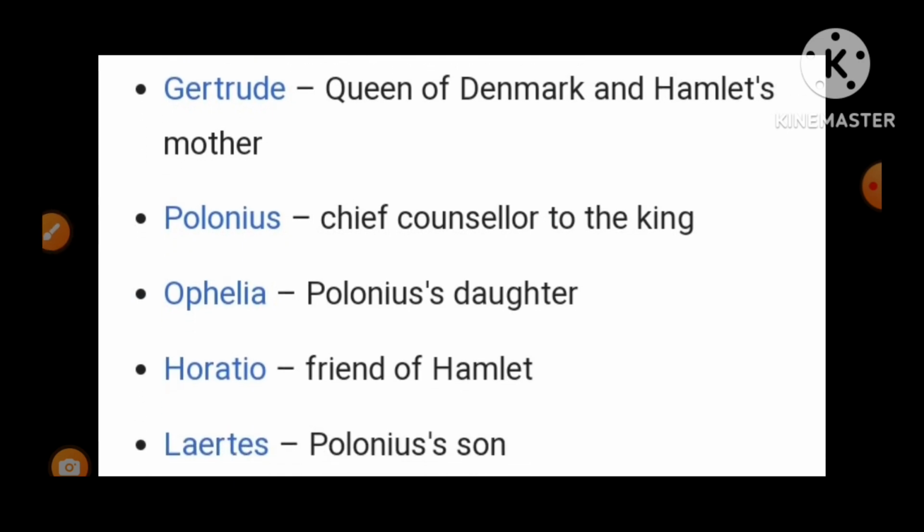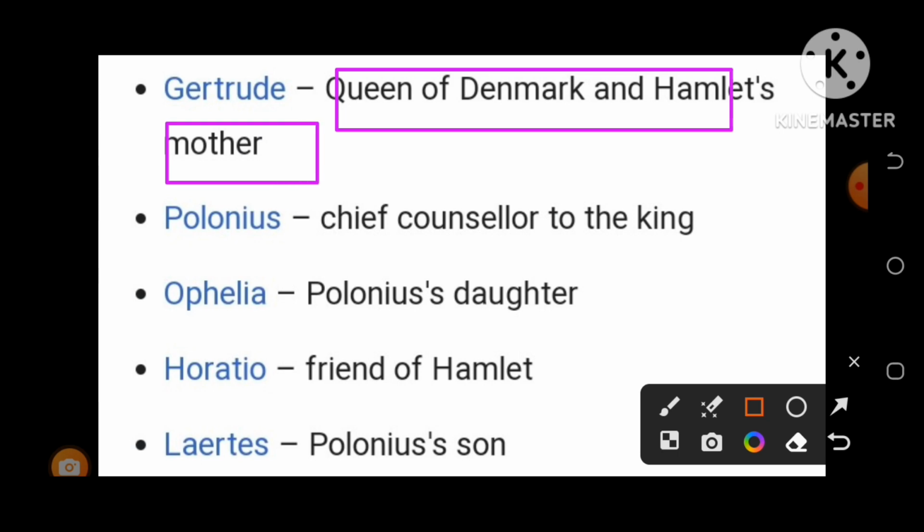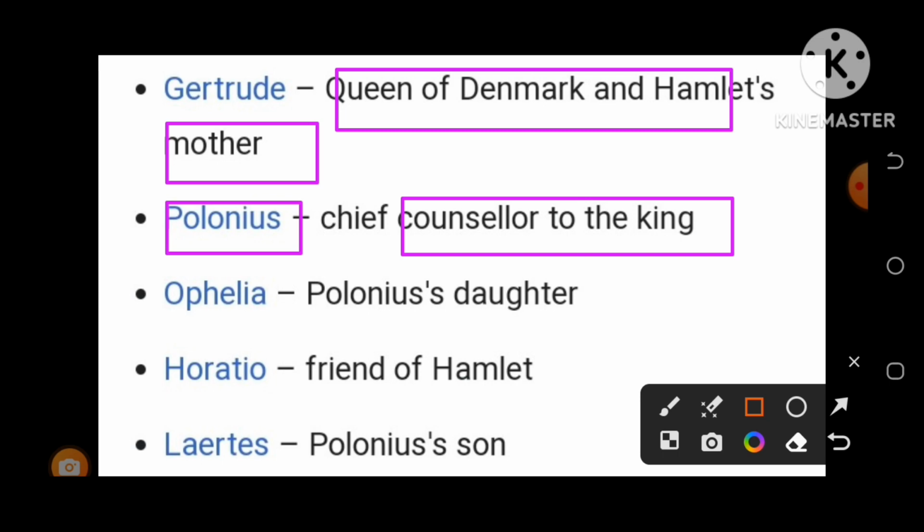Next one is Gertrude, Queen of Denmark and Hamlet's mother, who had been the queen of King Hamlet. After the murder of her husband, King Hamlet, she got married to Claudius. And Polonius is also an important figure, the chief counselor in the king's court, and played a very important role.